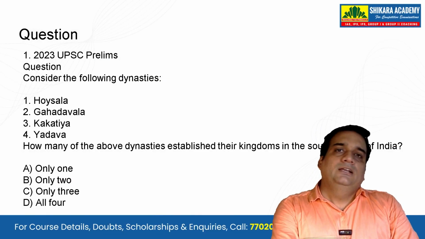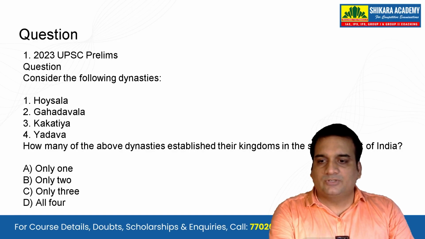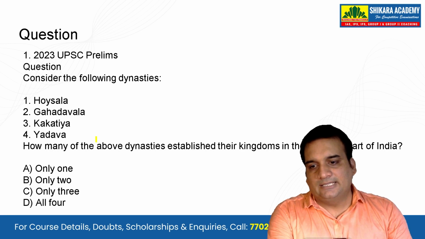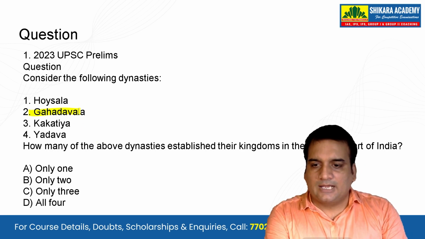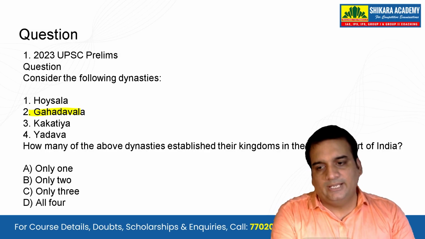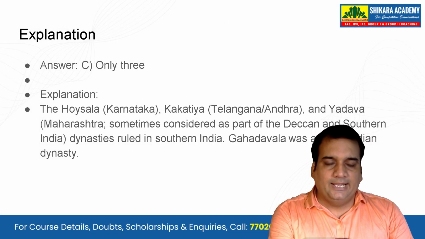Let's see now a few of the questions which were asked related to the topics that we have studied. Consider the following dynasties: Hoysalas, Gahadavala, Kakatiya and Yadava. Sorry, Hoysala, Gahadavala, Kakatiya and Yadava. How many of these dynasties established their kingdoms in the southern part of India? So leaving one, the other three were part of the southern part of India, and you can see by